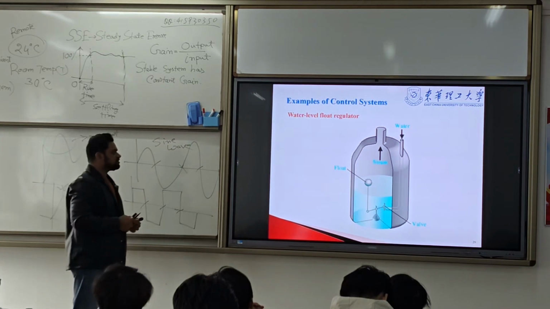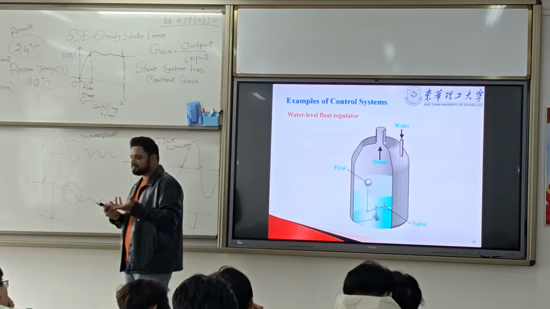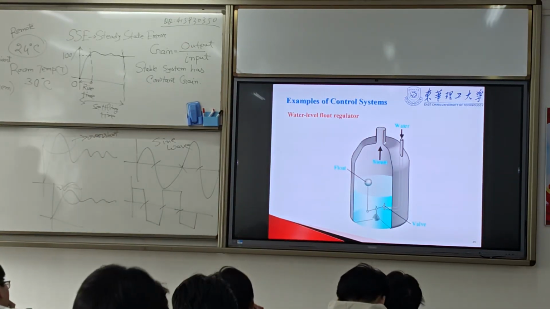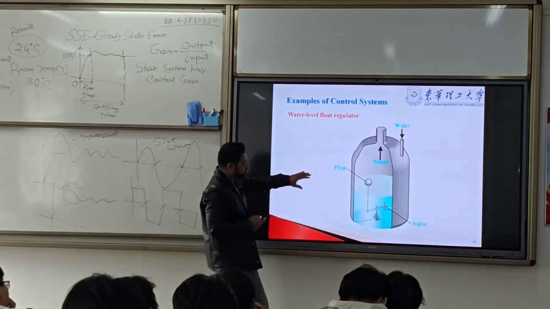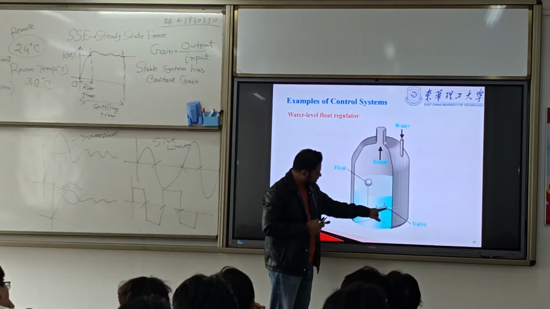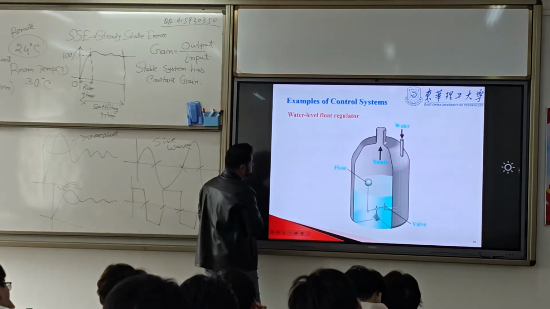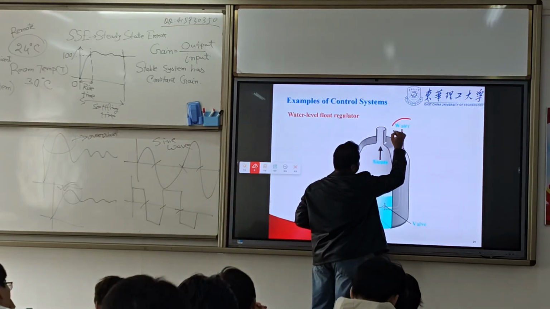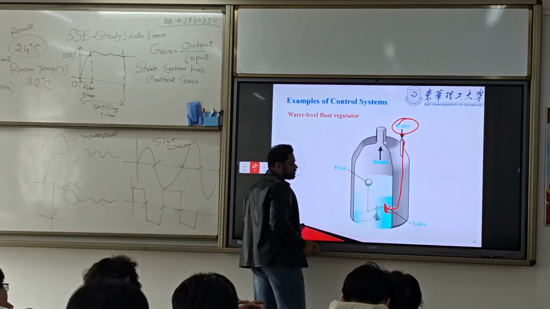Here we have some examples. I have already told you about this water level fluid regulator, the automatic water level regulator. This is done by this valve. When the water goes up, it touches here and the water flow stops.